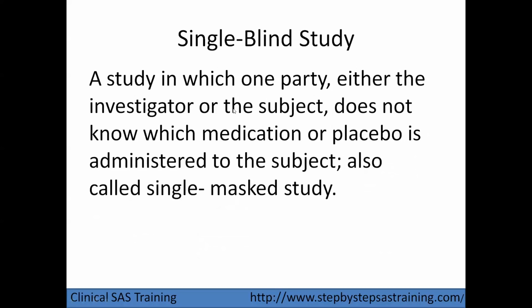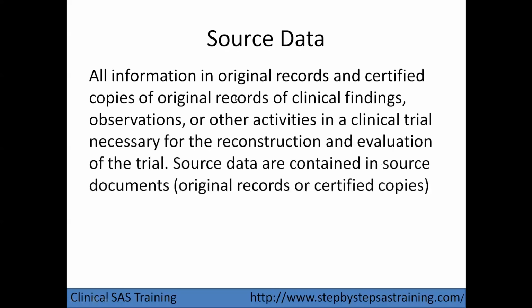If the investigator and the subject don't know, it is called double blind. If even the person doing the analysis does not know, then it is called a triple blind study. Sometimes, if only the investigator doesn't know, it is also called a single blind study.